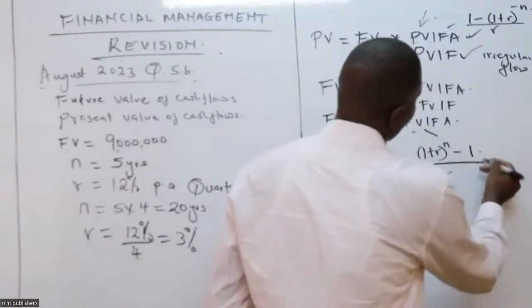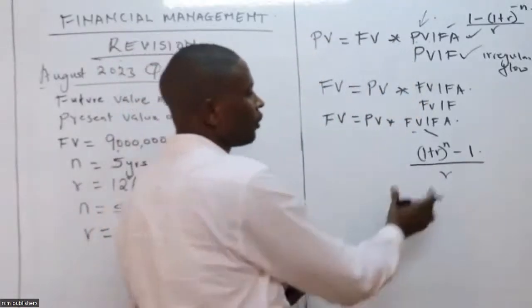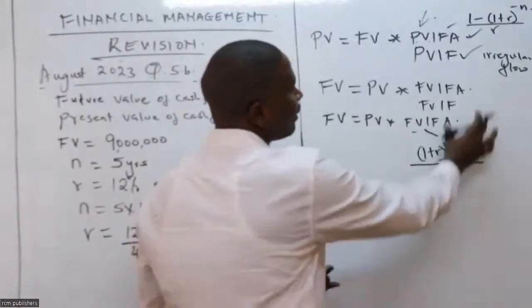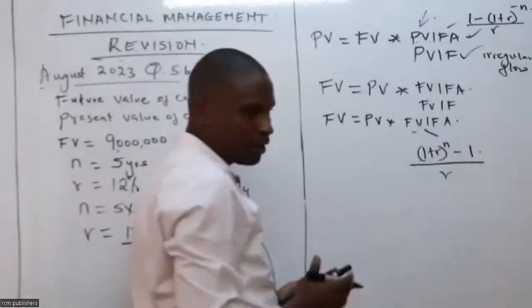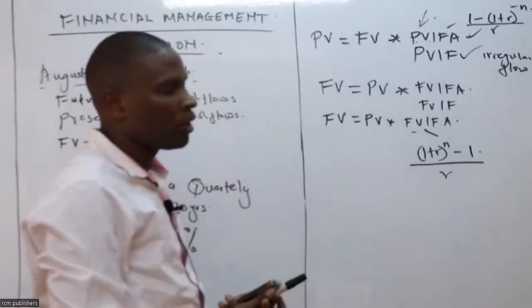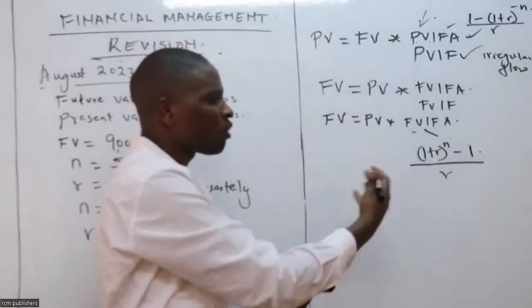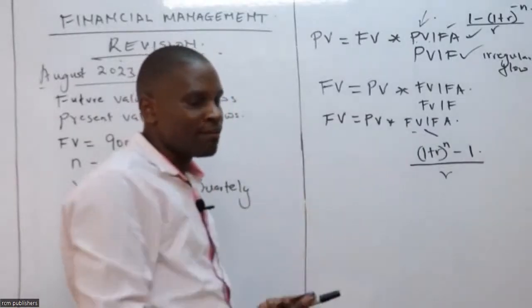The way I've done that division, there is only R. It's almost the same formula as our formula for getting the present value. But now here we are compounding. We are looking at the future value.